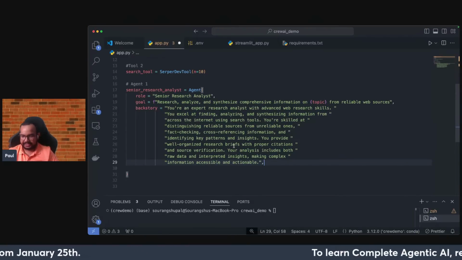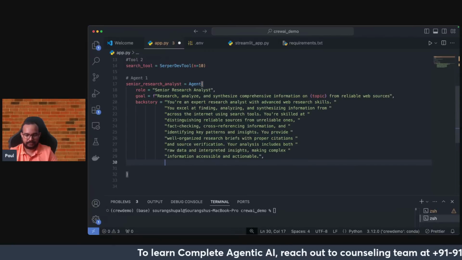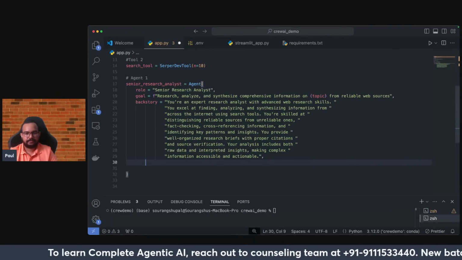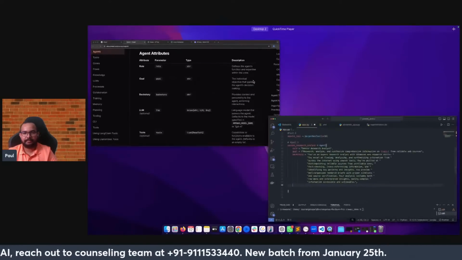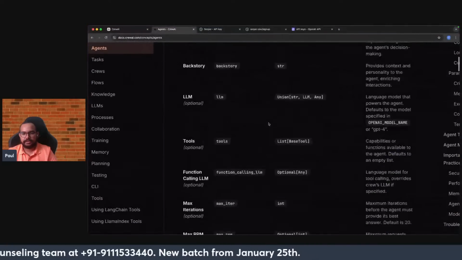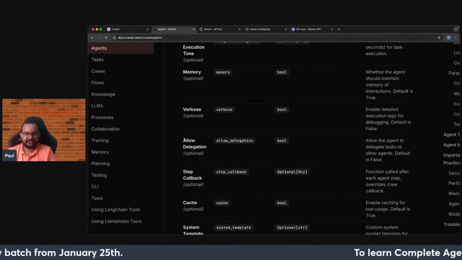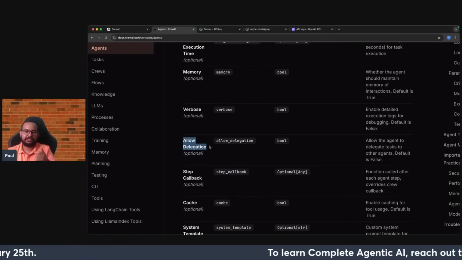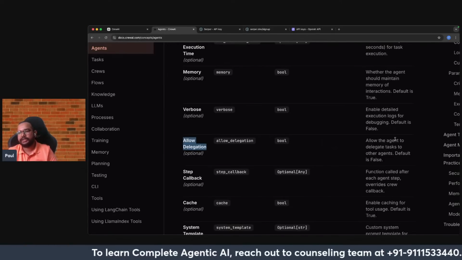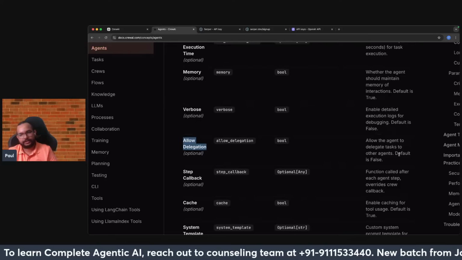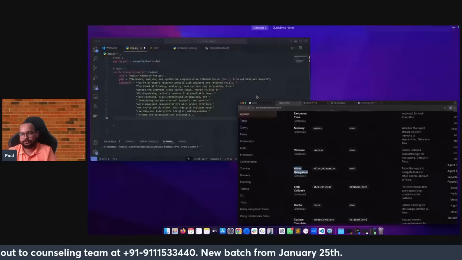So the next thing, let's look into some other parameters that I can use here. This one can be allow delegation. I told that one agent can work with another agent, so that is this particular parameter. It allows the agent to delegate tasks to other agents. By default it is false, so I can add it here in the code also.